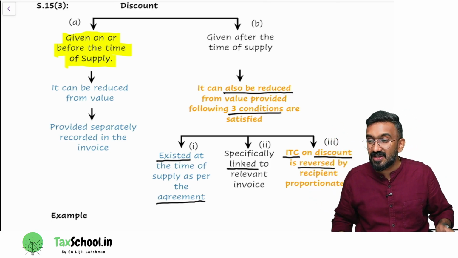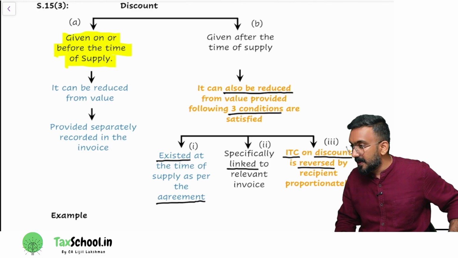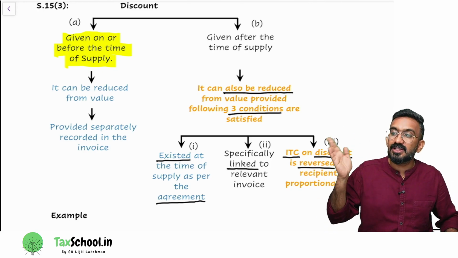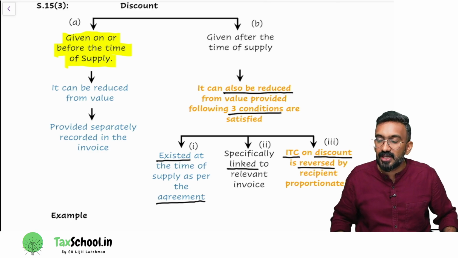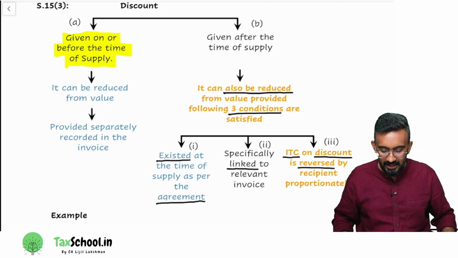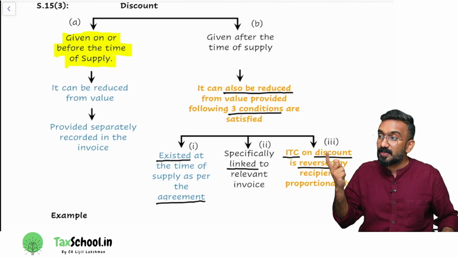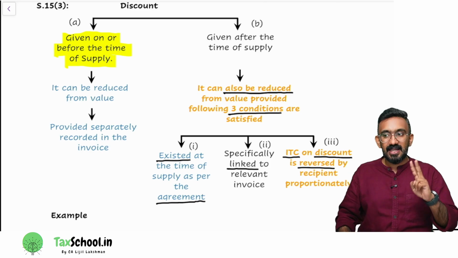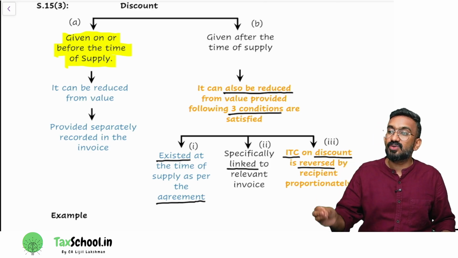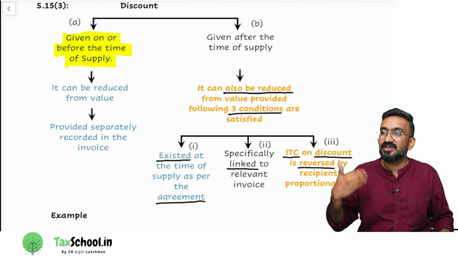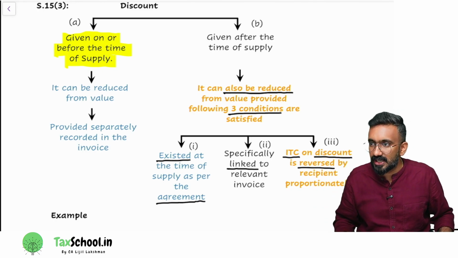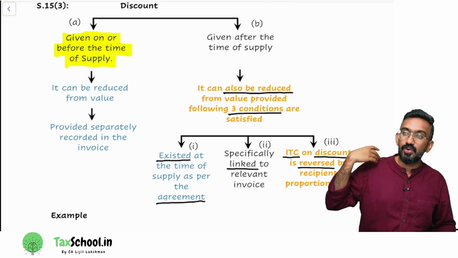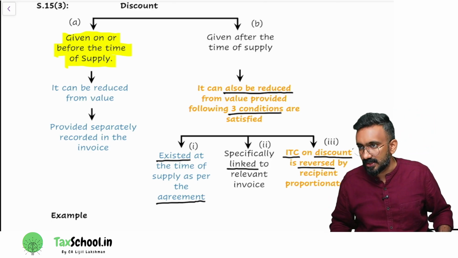Second discount is discount given after the time of supply. If the discount is given after the time of supply, can it be reduced from value? Yes, 3 conditions to be satisfied. Number 1, that discount should have existed at the time of supply. It should be something I promised earlier. Then second, I should be able to link this discount with an invoice. I should know which invoice I gave this discount for. Number 3, if the recipient has taken full ITC, reverse the ITC that is required.